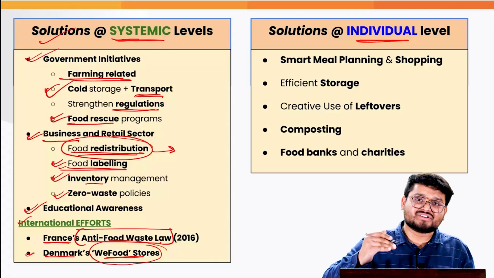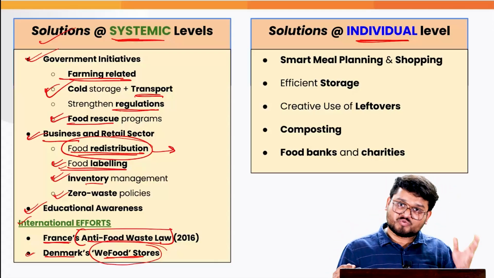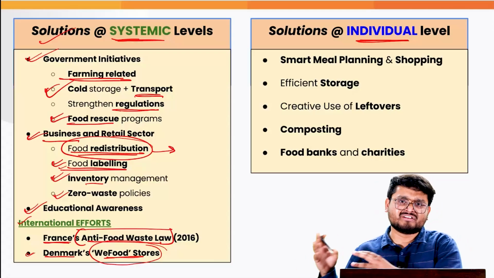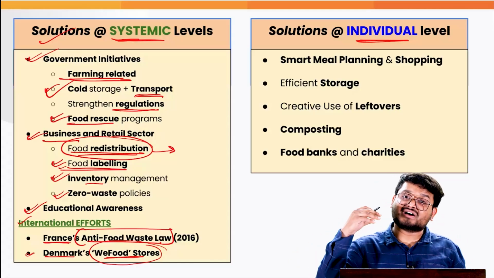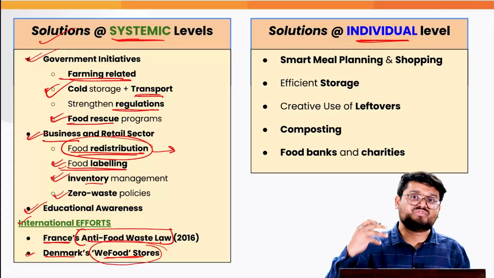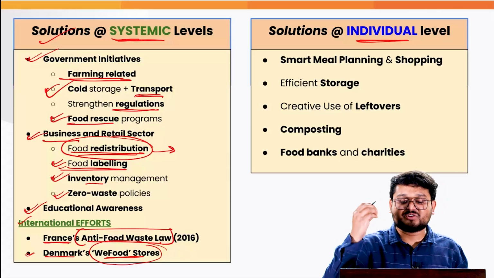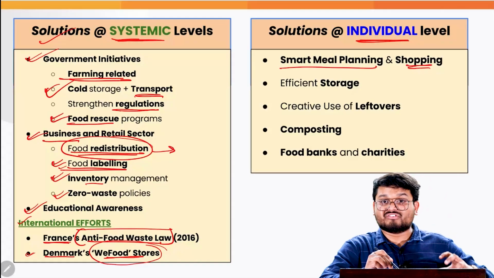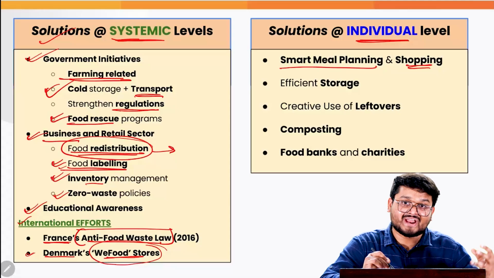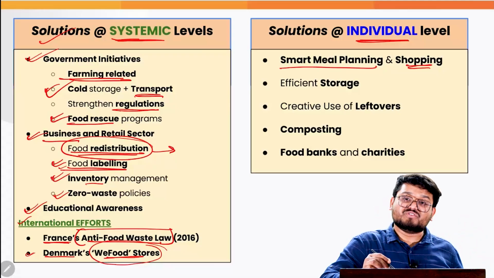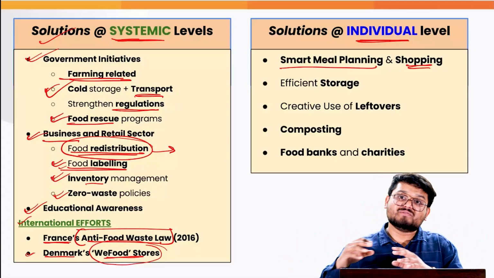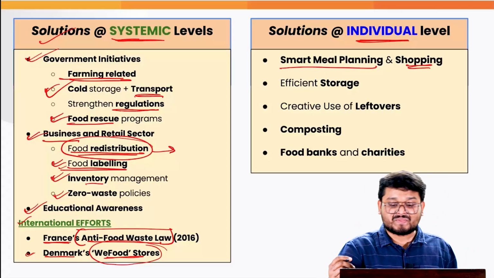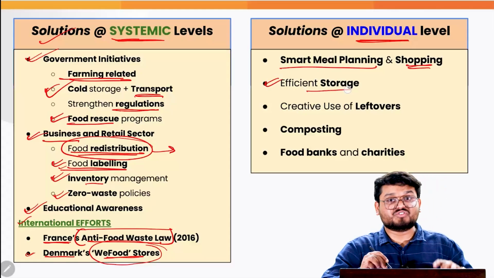Next, when we talk about the solutions at the individual level, we have to understand that food wastage may be a governmental issue, a societal issue, or an issue for the private sector, but primarily it starts with us. So on an individual level, we must take measures such as smart meal planning and shopping. That means we should be very aware of our choices whenever we make our food choices, right? We must have proper portion control. We must not order too much whenever we go to restaurants with our friends and family members. Also, we need proper and efficient storage at our homes.